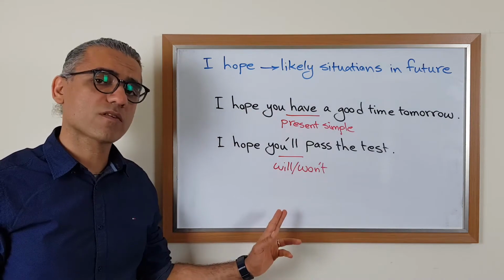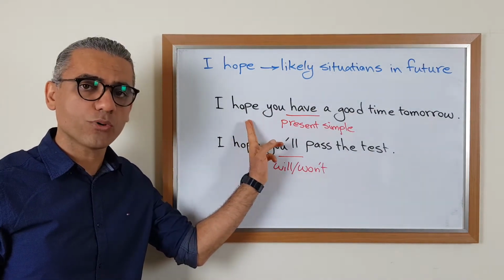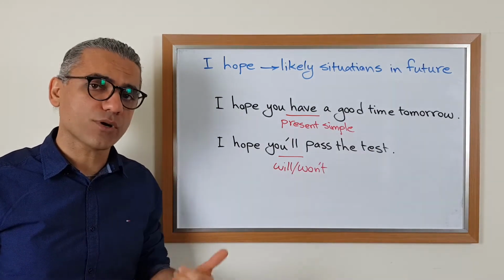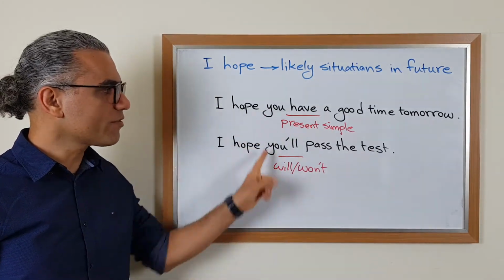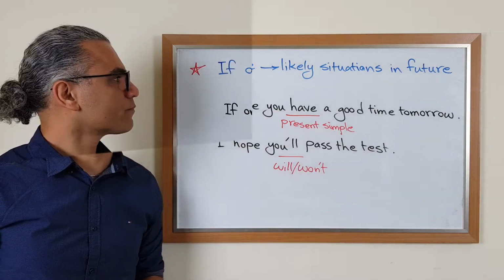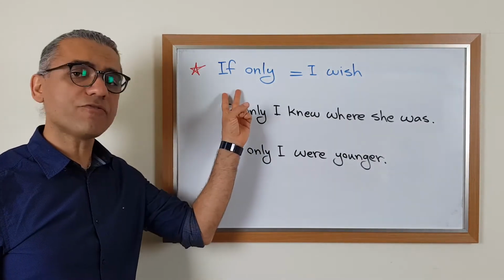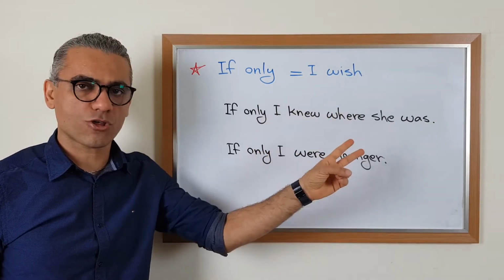Both of them are possible to be used after I hope, to wish for something or to hope for something likely to happen in the future. Both of these structures are correct. So, the last point before we get to the exercises is about using if only instead of I wish to